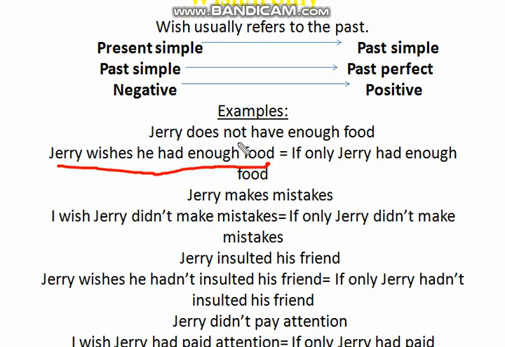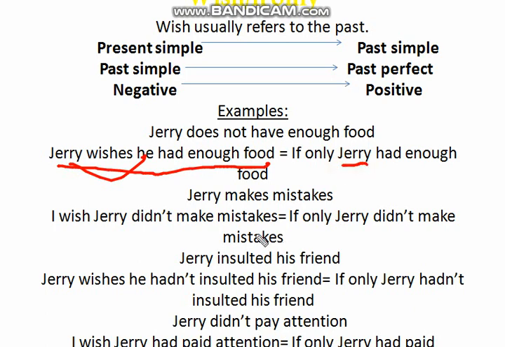So what did we do here? We changed the present simple to the past simple, according to the rule. And we changed the negative to the positive, according to the rule too. I can say Jerry wishes he had enough food, or if only Jerry had enough food. It means the same thing, except that with wish we have two pronouns, Jerry and he, and for if only we have only one pronoun here.